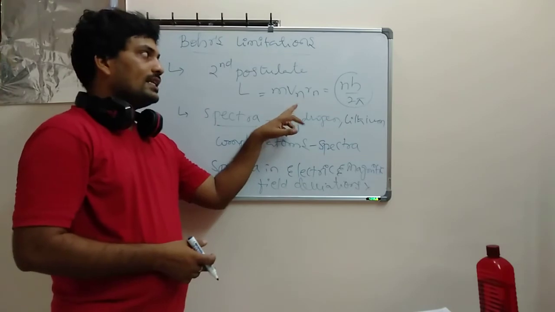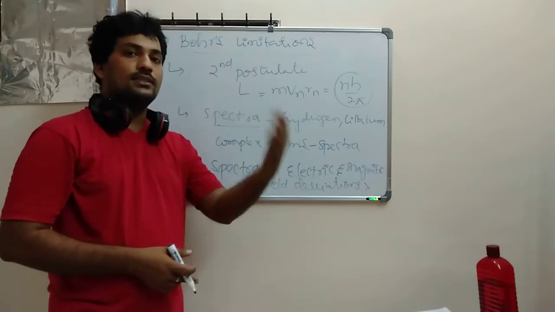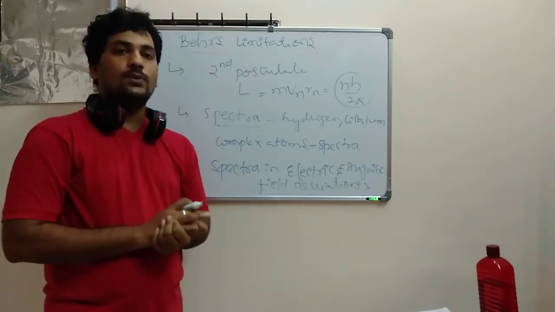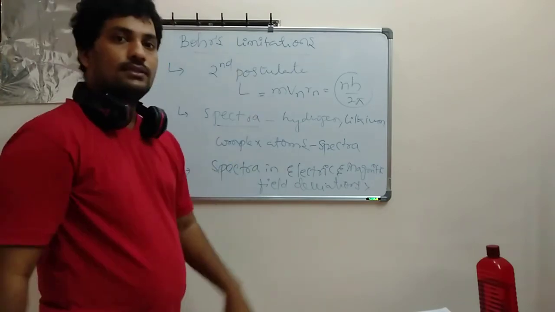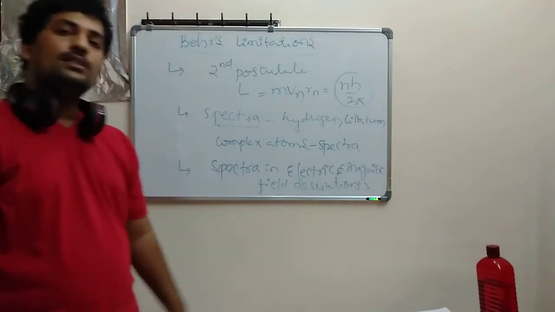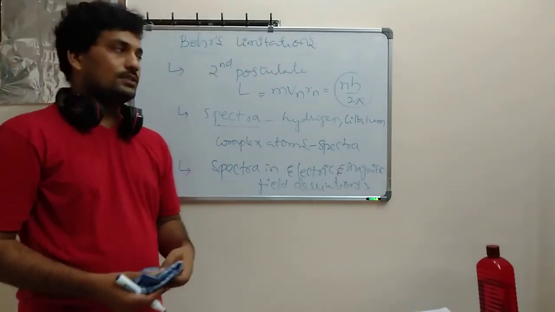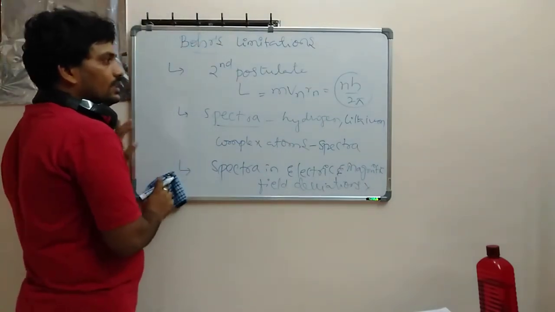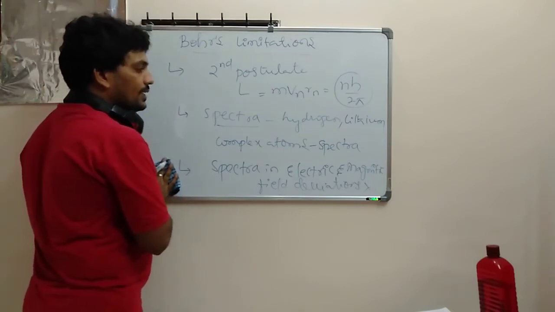Next, the second postulate. The second postulate, quantization, was explained by some other fellow. His name is de Broglie. The next concept is de Broglie's explanation for the second postulate of quantization. So take down this thing. Let's discuss the next topic.